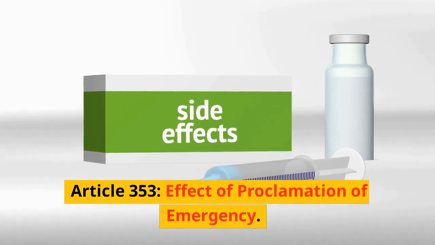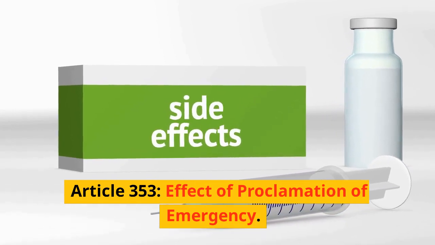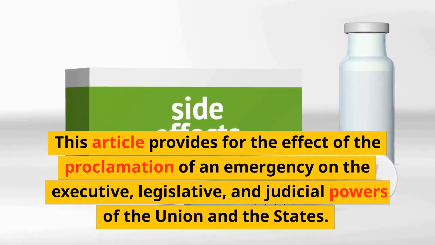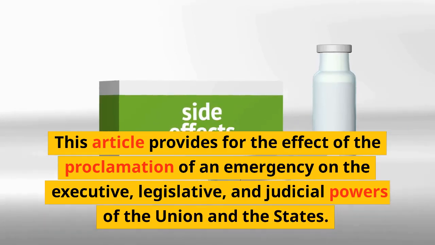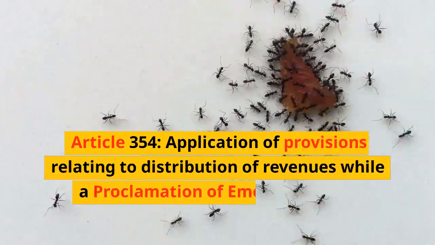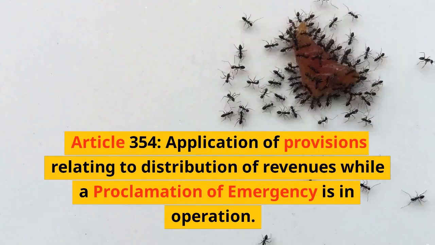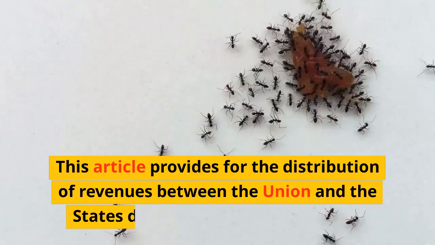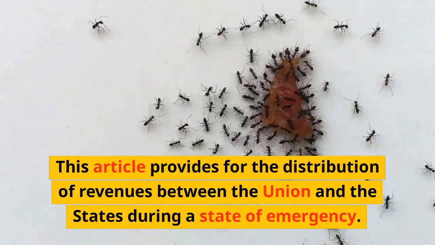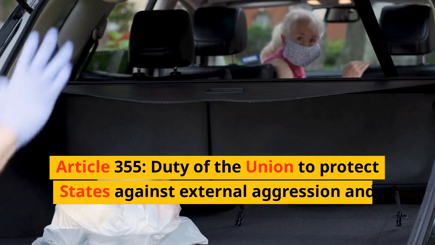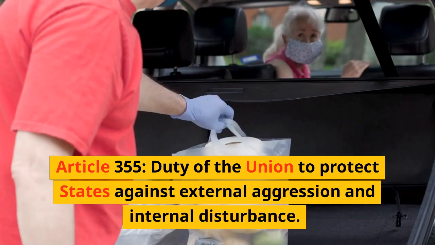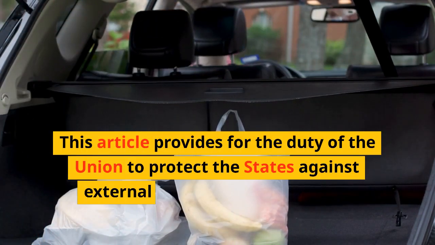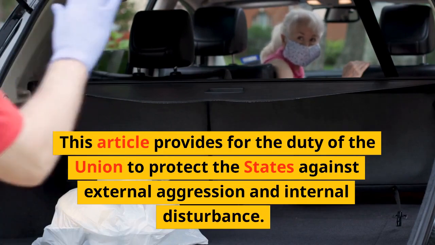Article 353, Effect of Proclamation of Emergency. This article provides for the effect of the proclamation of an emergency on the executive, legislative, and judicial powers of the Union and the states. Article 354, Application of provisions relating to distribution of revenues while a proclamation of emergency is in operation. This article provides for the distribution of revenues between the Union and the states during a state of emergency. Article 355, Duty of the Union to protect states against external aggression and internal disturbance. This article provides for the duty of the Union to protect the states against external aggression and internal disturbance.